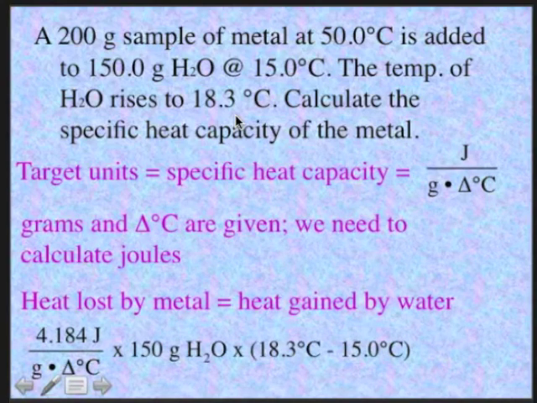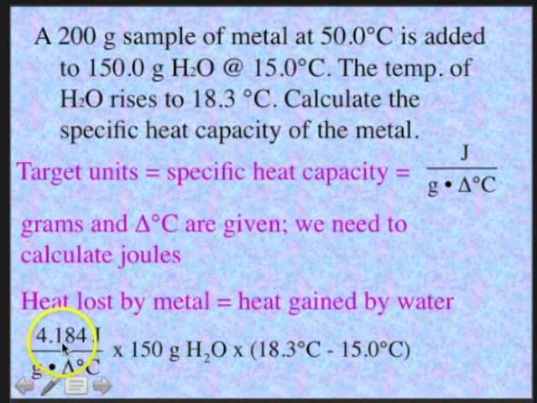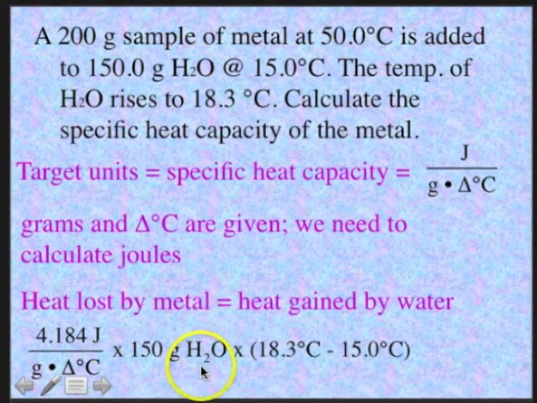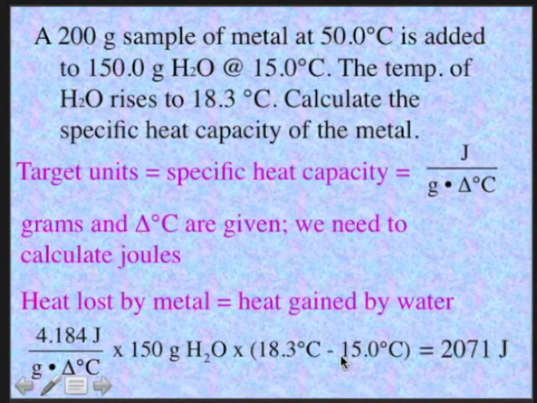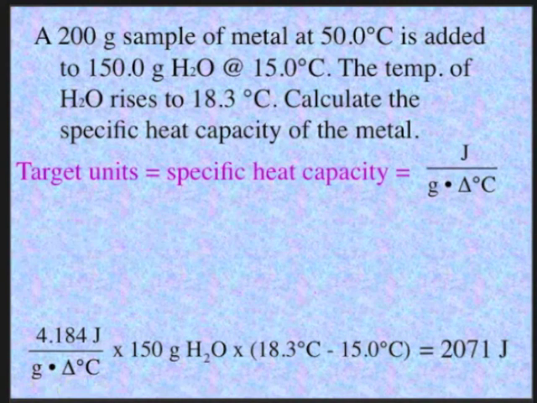So here's how we would do it. We would use the heat capacity of water, 4.184 joules per gram delta degree C. We'd multiply it by 150 grams of water. That's the amount of water we have. And we multiply that by the change in temperature, 18.3 minus 15.0. And from that, doing that calculation, we would get 2,071 joules. So now we have all the information we need to solve this and get the specific heat capacity.